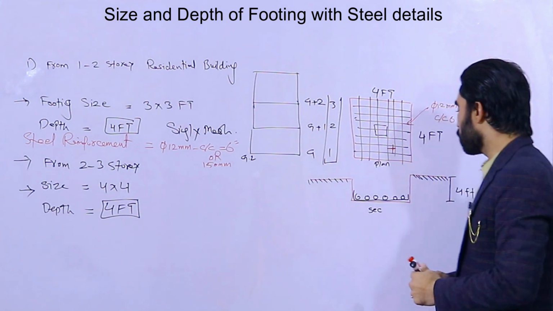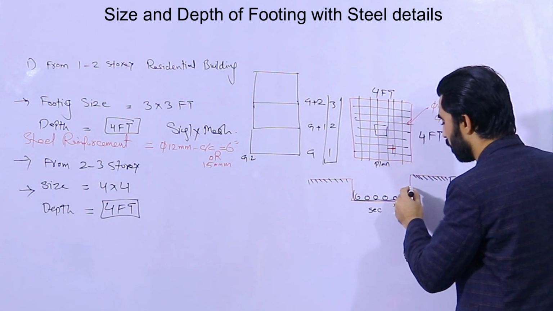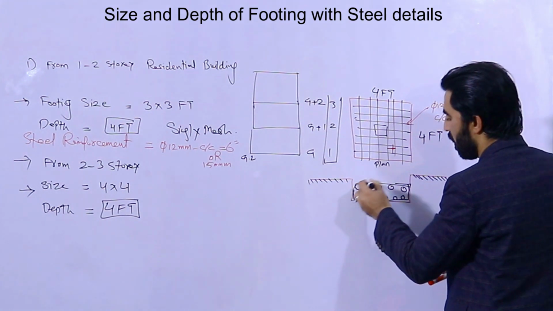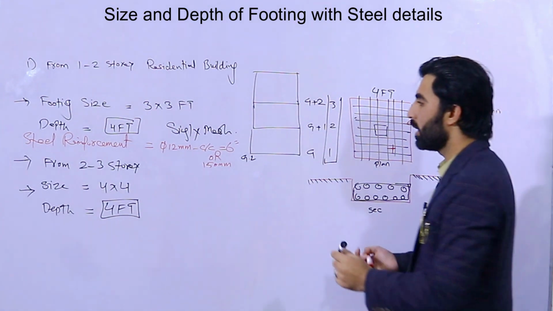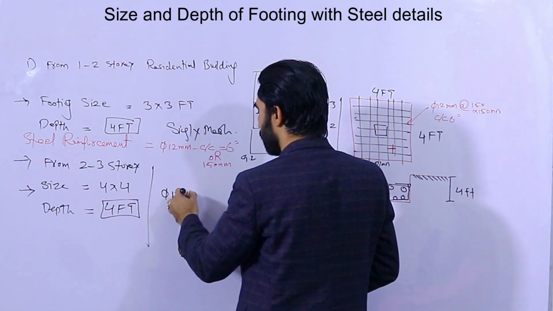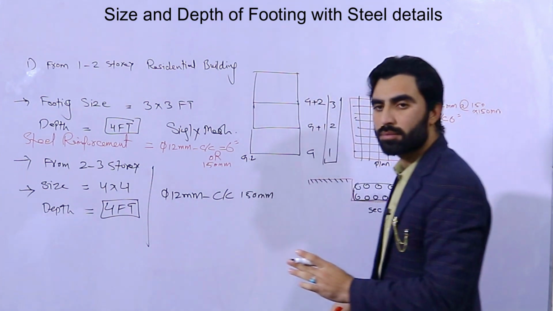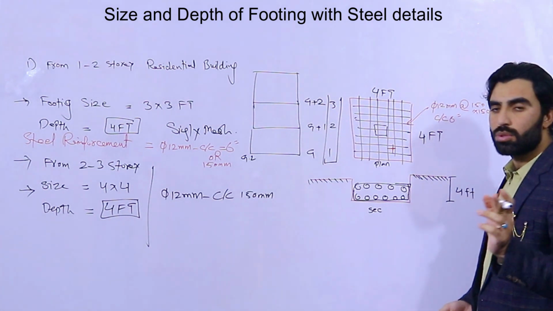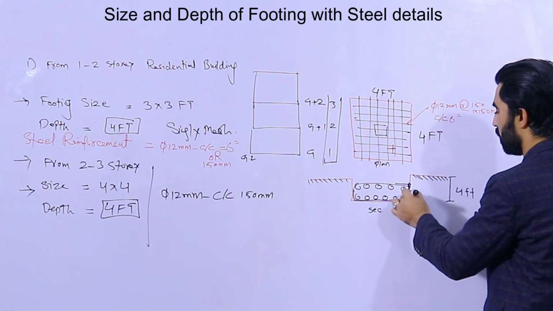Next, for 2 to 3 story, we will provide double mesh. Double mesh means we will make a kind of box like this. The spacing should be the same, only we will provide double mesh, and the dia and everything should be the same as I discussed here. So 12 mm with the spacing of 150 mm. Got it? So these are the steel reinforcement details for 3 story.